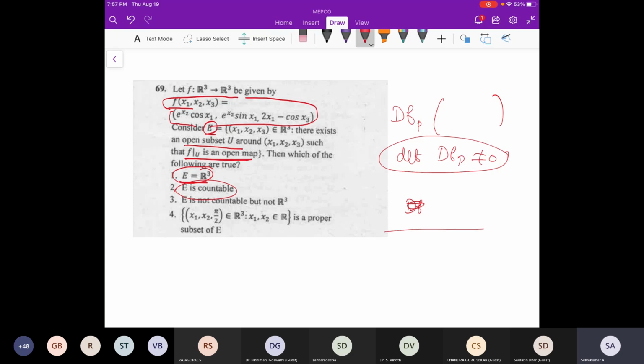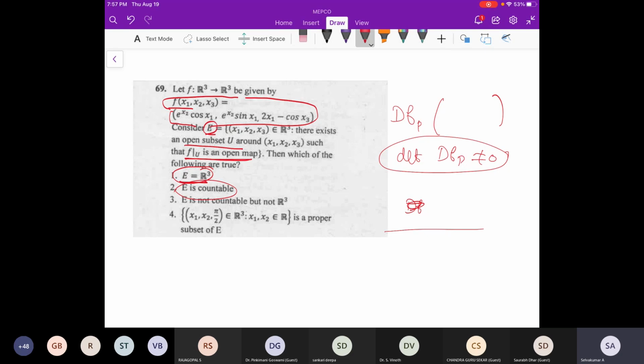Whenever we have local maximum, local minimum, saddle, those are points where the derivative is 0. Because of that we will not get an inverse at that local point. Whenever we have 0 at those points we will not get an inverse.